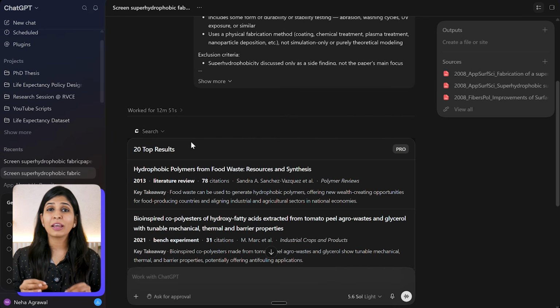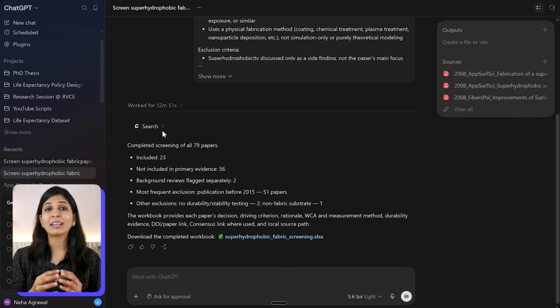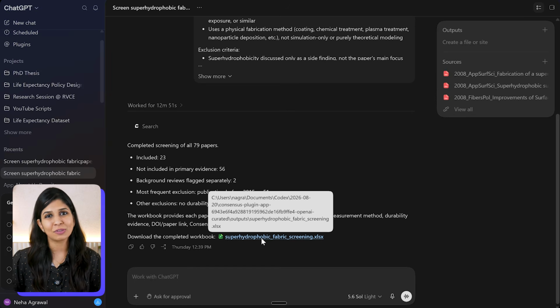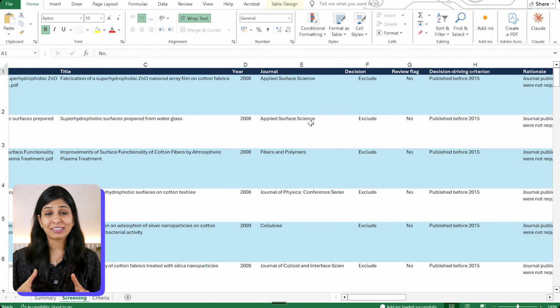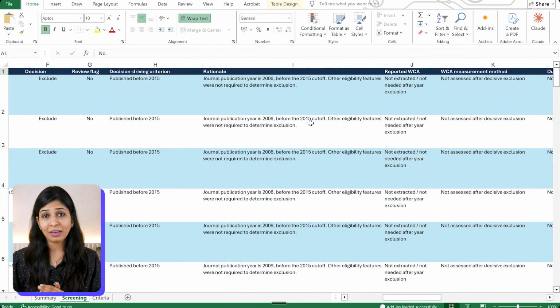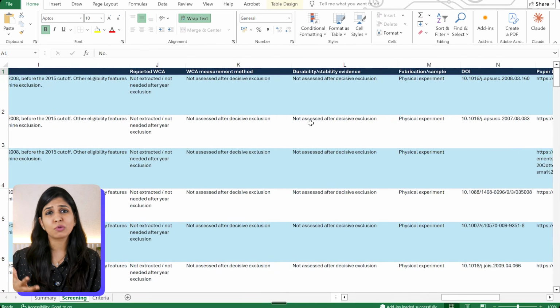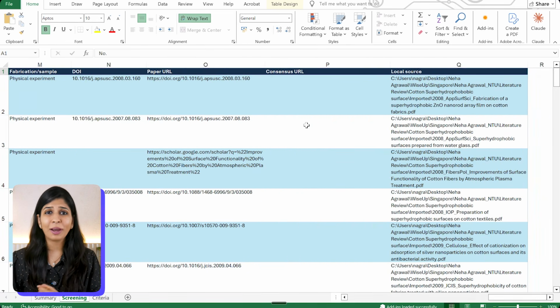And if you notice, I have also made sure that the plugin consensus is connected to it so that it has enough knowledge, enough evidence to perform that inclusion-exclusion step. So if you see my screen right now, I have the output in the form of an Excel sheet where all the paper titles are clearly mentioned, along with the inclusion-exclusion criteria, why it was included, why it was excluded, along with the link to the papers, which I can refer to whenever I want.